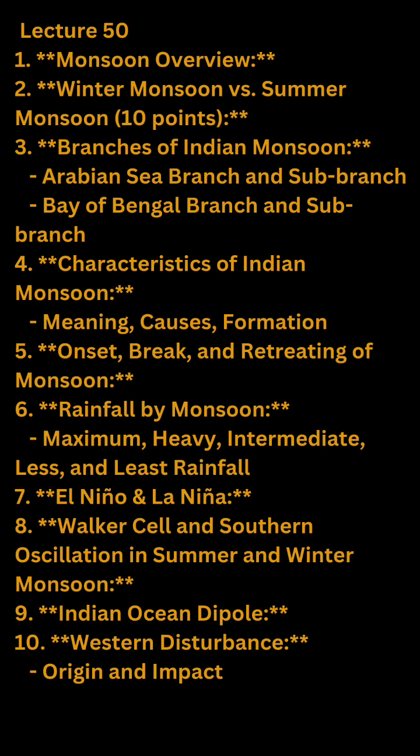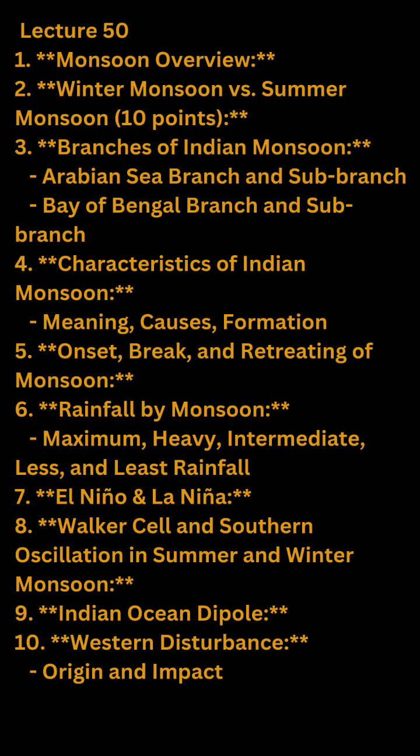Less rainfall. Some regions, such as the rainshadow areas like the Thar Desert, experience comparatively lower rainfall during the monsoon season. Least rainfall. Areas with arid climates, such as parts of Rajasthan, receive minimal rainfall during the monsoons.